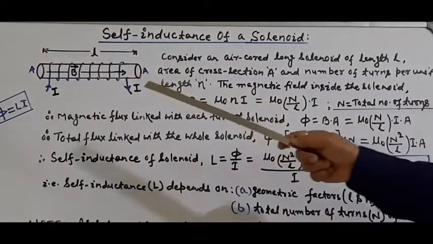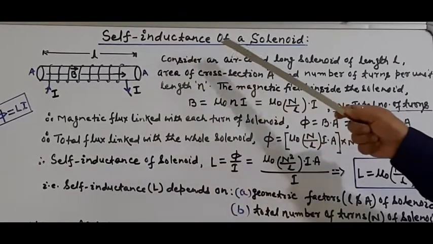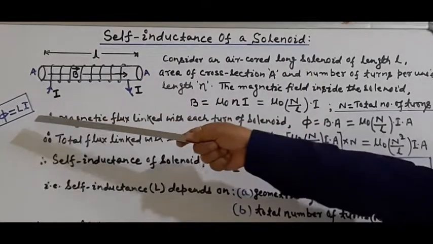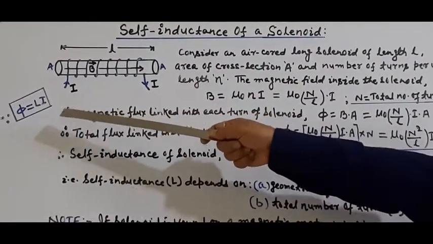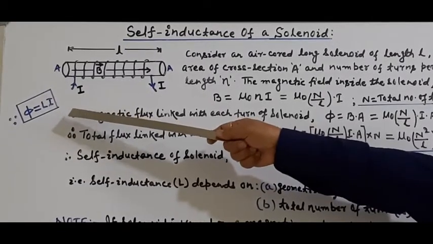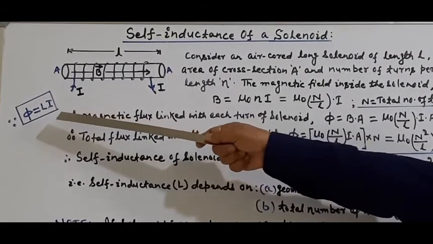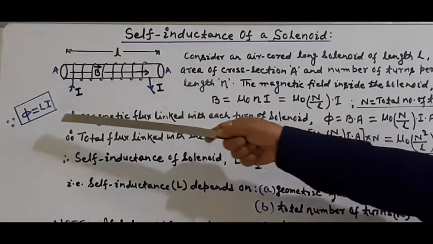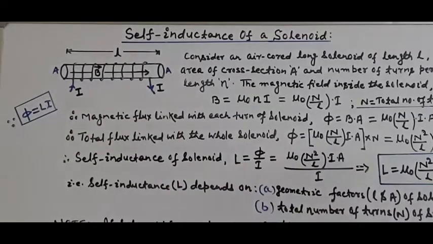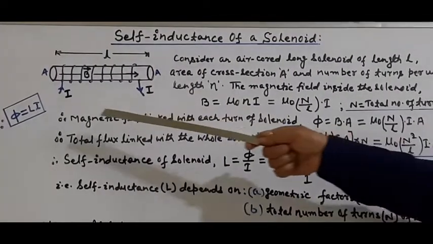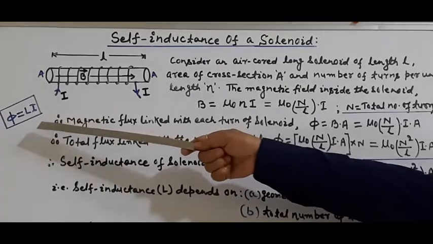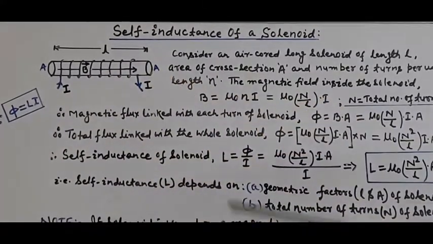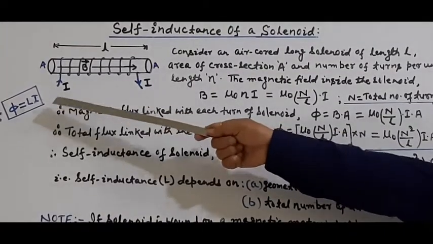In order to find the self-inductance of this solenoid, we shall apply this formula: phi is equal to L into I. Here, phi is the magnetic flux linked with the solenoid due to current I, and L is the self-inductance. So if we are able to find this phi with the help of this solenoid, easily we can get the inductance: L is equal to phi by I.